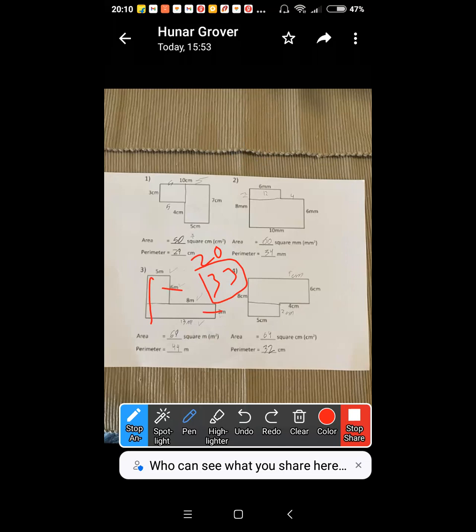Yes, sir. So, the whole point is that in perimeter, you have made mistakes in 3. Let us see what you do out here. 4 plus 5. 4 plus 2, 6. 5, 11, 8, 19, 28. 28 plus 6 is 34.